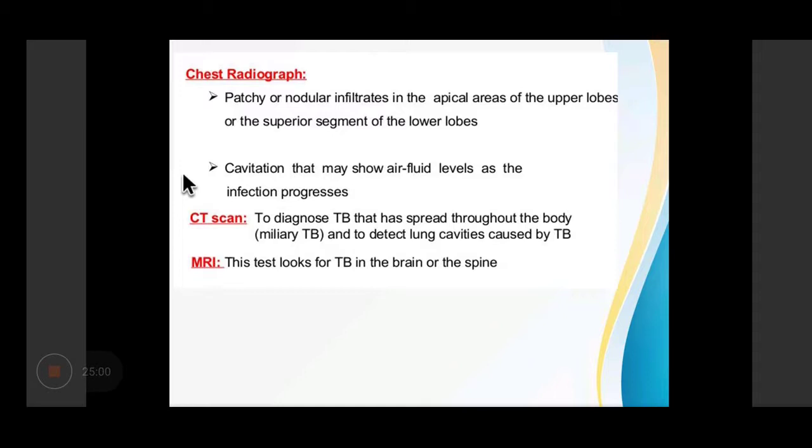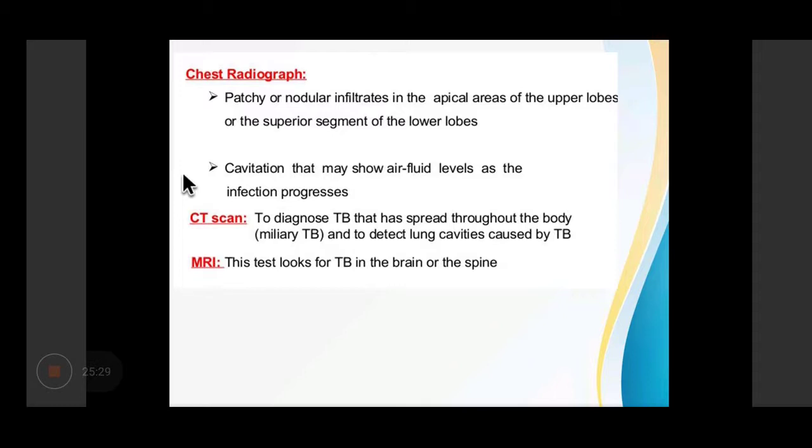Chest X-ray will show patchy or nodular infiltrates in the apical areas of the upper lobes or in the superior segment of the lower lobes. There can be cavitation which may show air-filled levels. CT scan is required to see the spread of tuberculosis throughout the body, that is miliary tuberculosis, and to detect lung cavities caused by tuberculosis.